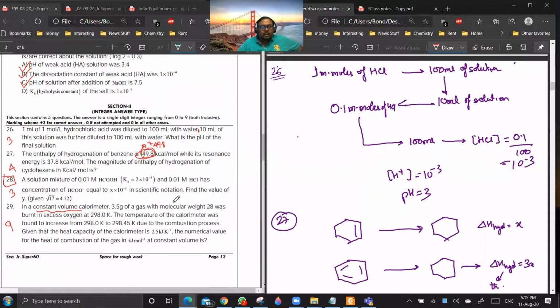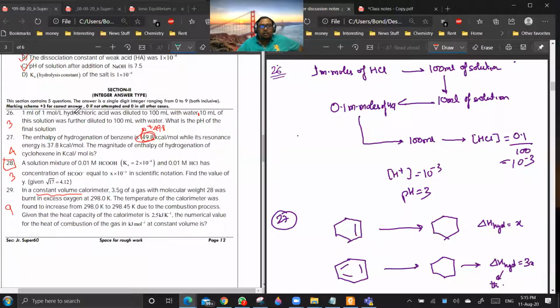Let us see. It is saying that 1 millimole of 1 molar HCl. Now you see, this you are doing dilution. Always remember one thing. During dilution, the number of millimoles will remain constant. So no matter how much the concentration changes, millimoles will remain constant because you are not removing anything from the solution. Are you getting my point? Yes or no? Yes, sir.